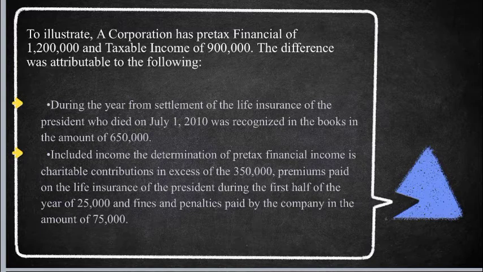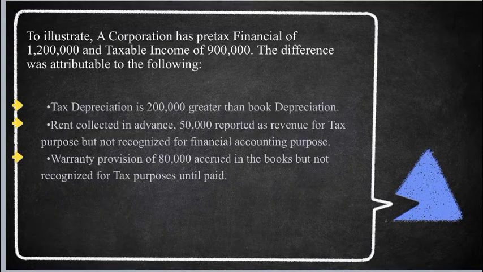During the year, the proceeds from settlement of the life insurance of the president who died on July 1, 2010 was recognized in the books in the amount of 650,000. Included in the determination of pre-tax financial income are charitable contributions in excess of the allowed amount of 350,000, premium paid on the life insurance of the president during the first half of the year of 25,000, and fines and penalties paid by the company in the amount of 75,000.